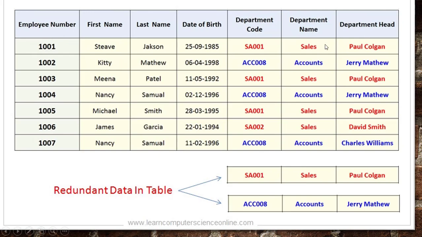In this example you can see department code SA001, sales, and the department head Paul. These details have been repeated 4 times, and again account 08 has been repeated 3 times. This becomes redundant data in the table, and this leads to confusion. In order to avoid this confusion, in a database system it will be written only once and the duplication will be avoided.